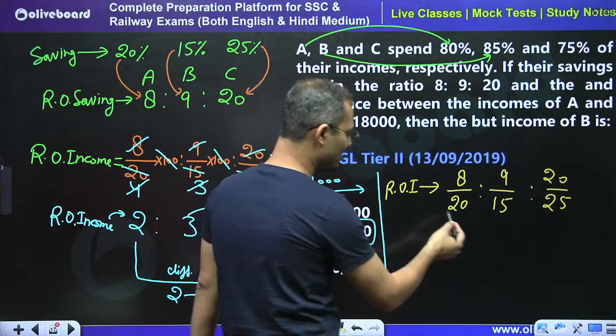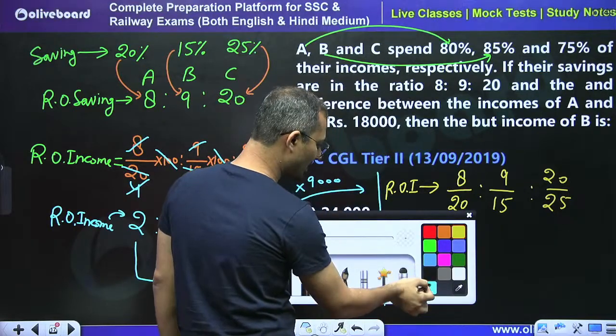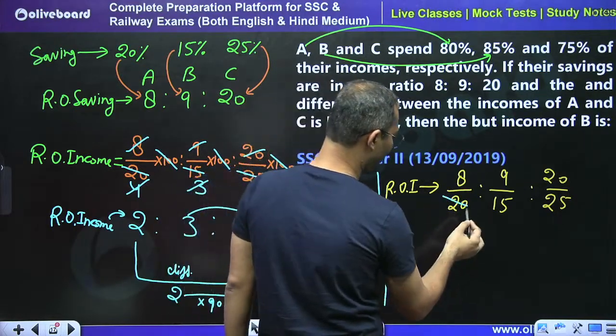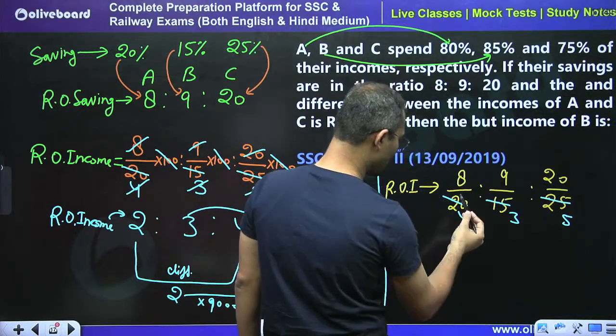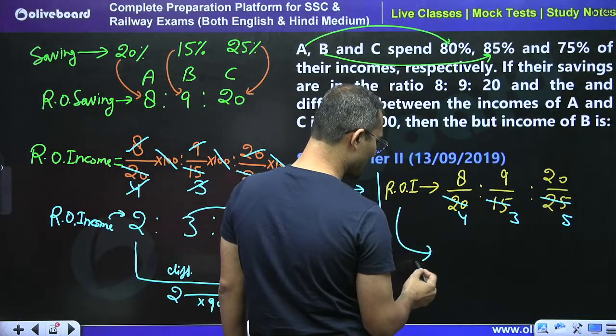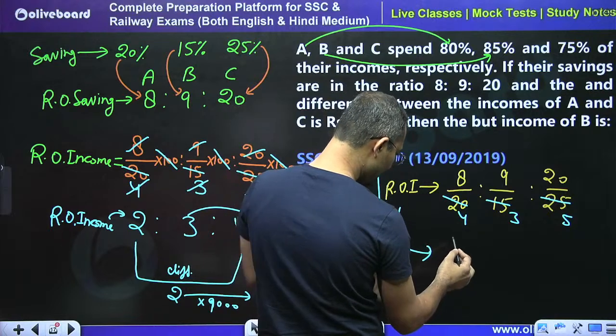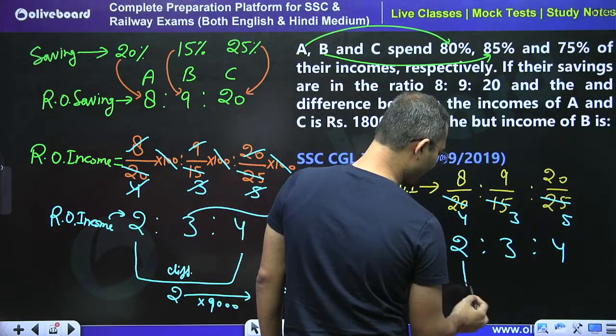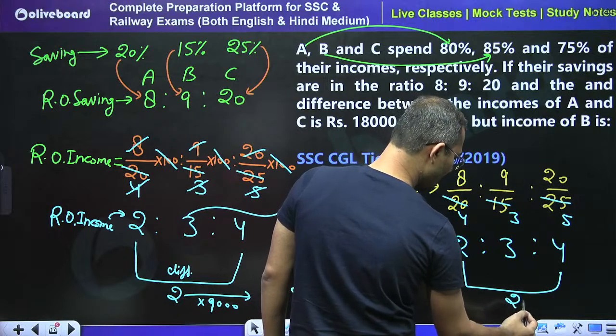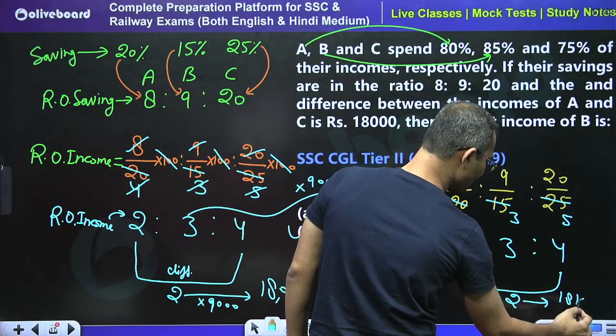So just solve this. Cancel out the common part. By 5, this is 4 times, this is 3 times, and this is 5 times. So in a single line, I will get the ratio of income is going to be 2 is to 3 is to 4. The difference is 2. 2 is equal to 18K.